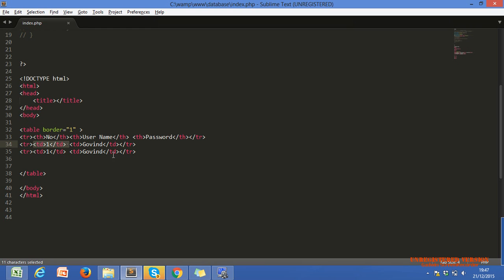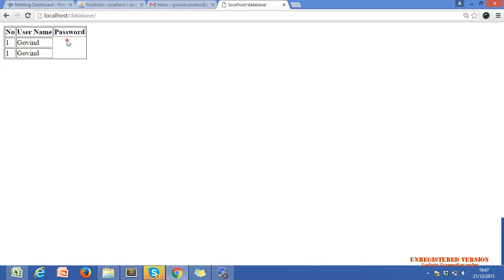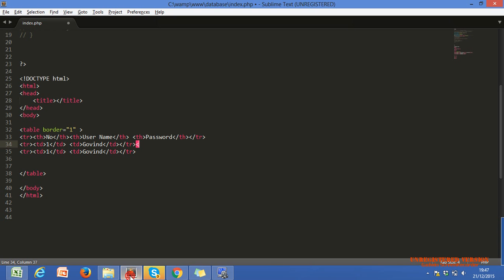Now I want to show the password for every heading also. In the second row, let's see where it is. Yes, this is the tr start and tr end. Within this tr we use td, which stands for table data, and the password.